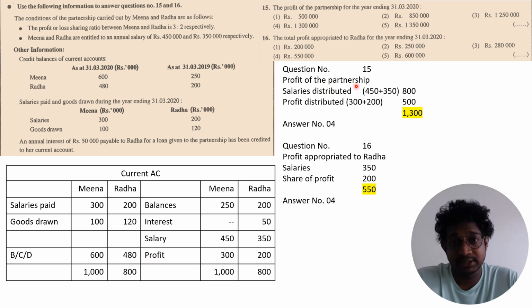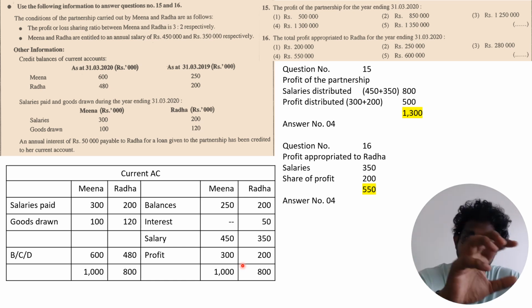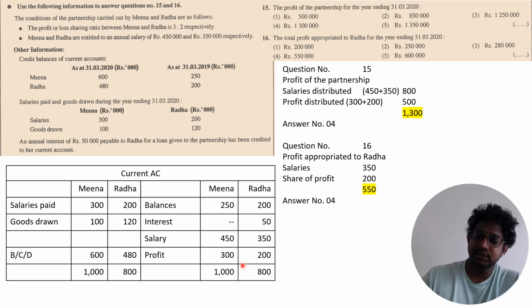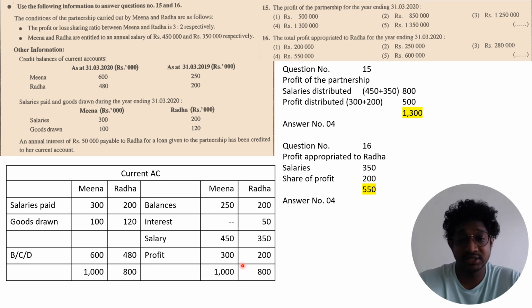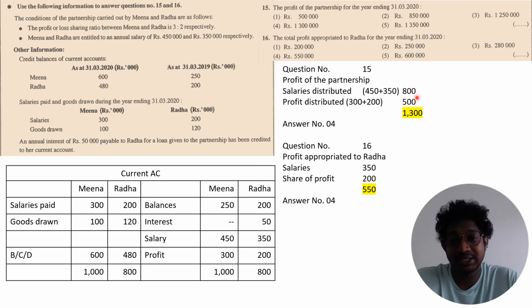So your profit of the partnership, when they're asking profit, keep in mind most of the students are getting the profit distributed. That is not only profit. The profit means the profit that you appropriated to the partners. So how to appropriate? You are appropriating the profit that you generated from the income statement through interest on capital, partner salary, and share of profit. So when they ask the profit in the partnership, that means the total of profit distributed, interest on capital distributed, and salaries distributed total. So in this case, salaries distributed total 800 and profit distributed total 500. So total of the profit of the partnership is 1300.